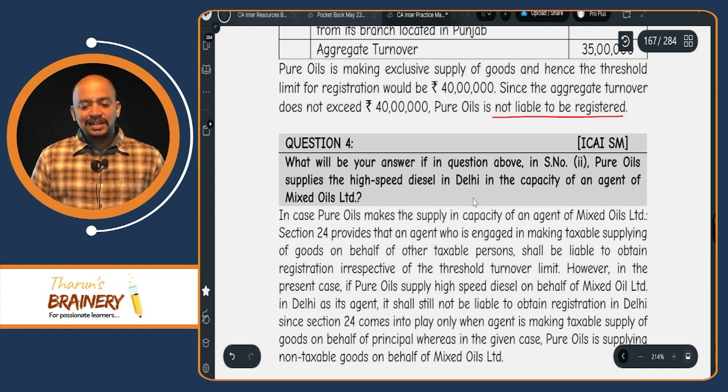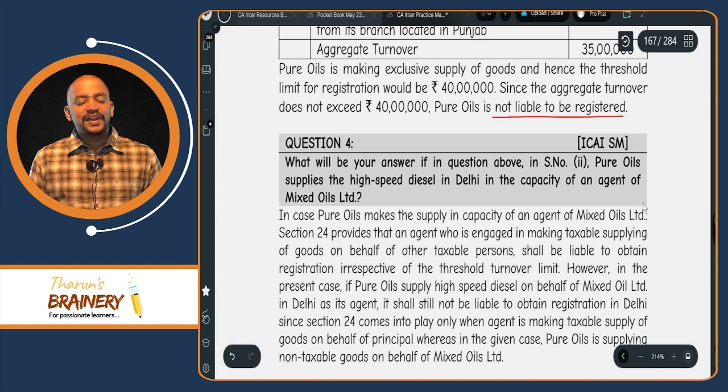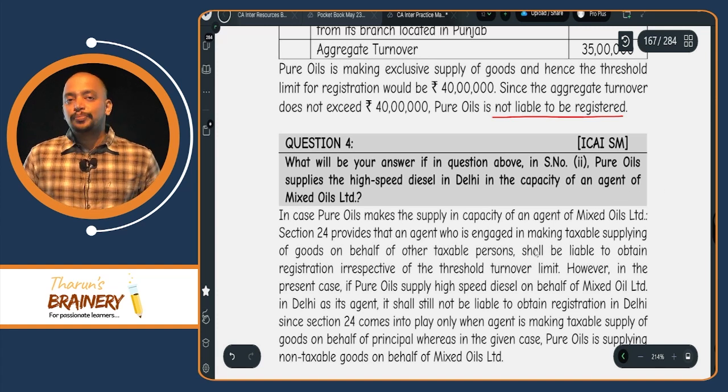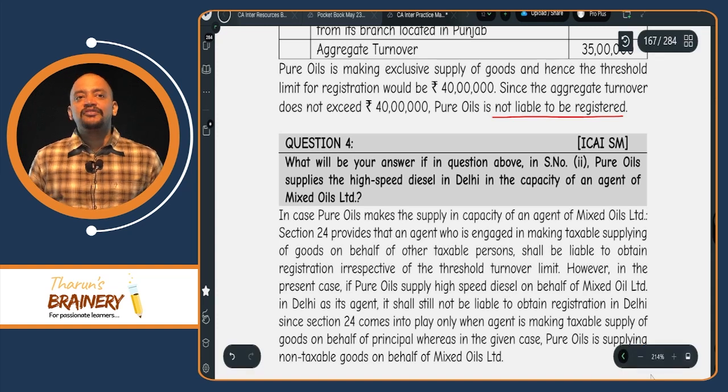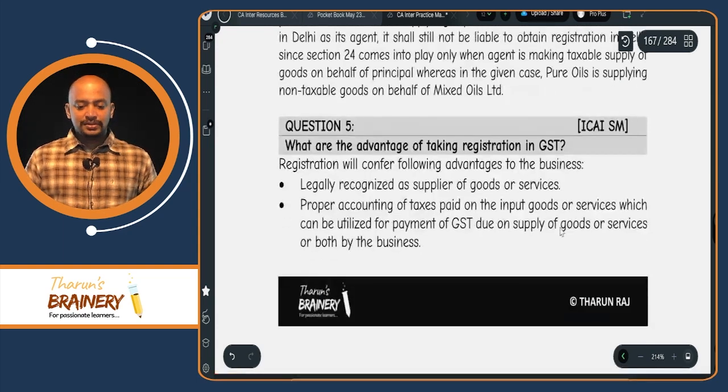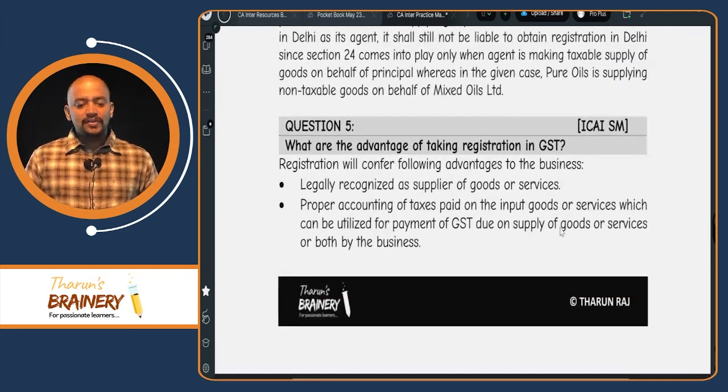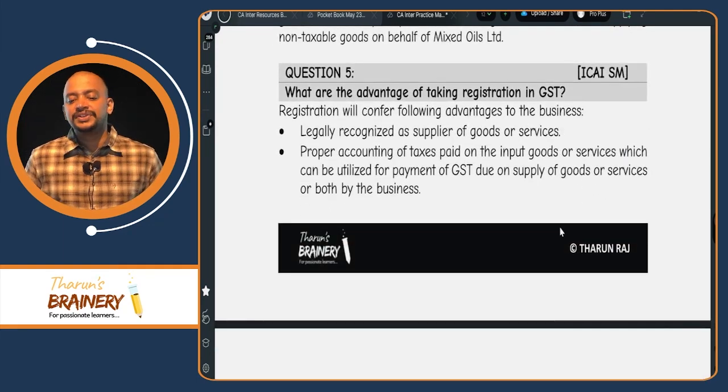Then, what will your answer if, in the question above in serial number 2, Pure Oils supplies high speed diesel in Delhi in the capacity of an agent of Mixed Oils? Suppose they are supplying as an agent, then an agent making supply on behalf of a principal is compulsorily required to get registered.